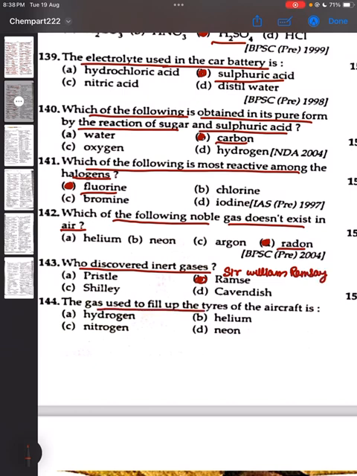144. The gas used to fill up the tires of the aircraft is nitrogen. Option C is the correct answer because it is non-flammable. Hydrogen is not filled because hydrogen is a flammable gas. Nitrogen is non-flammable.